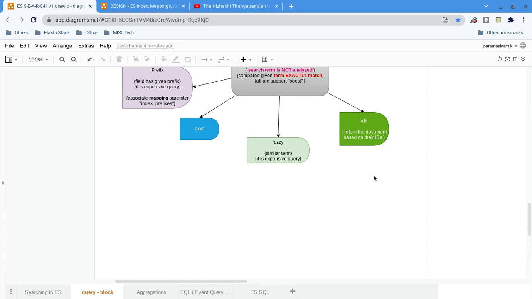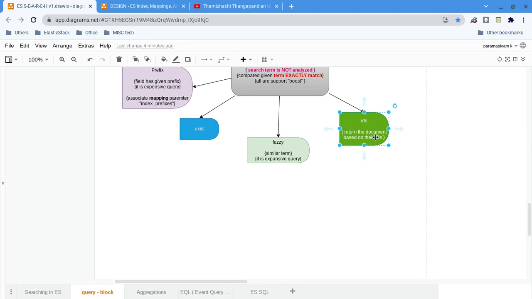But if I want to get more than one document, let's say 10 documents, and all 10 have very highly distributed random numbers, then I can use IDs. By using these IDs I am going to retrieve the documents. If it is a single one, we can pass the single ID in the URL path itself, with no need to go here.